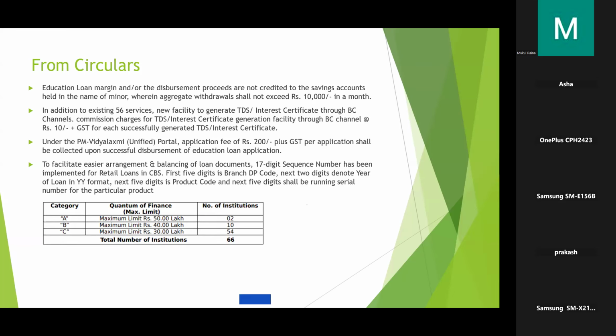Now coming to Vidya Turant scheme. As you all know, there are category A, B, C types of institutions. Every year the bank will come up with additions and deletions of institutions under Vidya Turant. For category A, the maximum loan quantum under Vidya Turant is 50 lakhs. There are two institutions. For category B, the maximum loan quantum is 40 lakhs. Category C, the maximum loan amount is 30 lakhs.